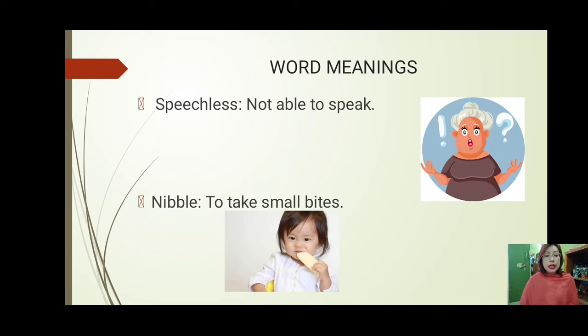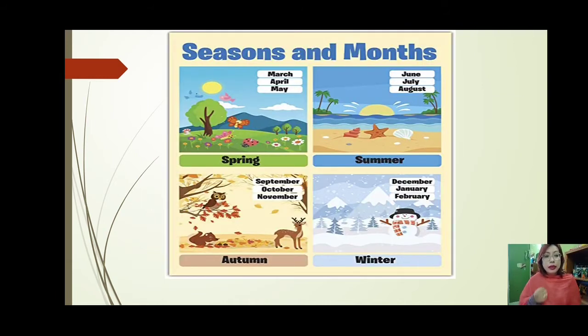Now, students, this lesson which we are going to undertake today talks about the different seasons. A year has how many seasons? In a year, we come across basically four different seasons, right? So let us see the seasons and months. Spring, summer, autumn, and winter. Spring falls under the months of March, April, and May, and summer, June, July, August, right? Autumn, September, October, November, and winter, we are approaching the month of winter, that is December, January, and February.